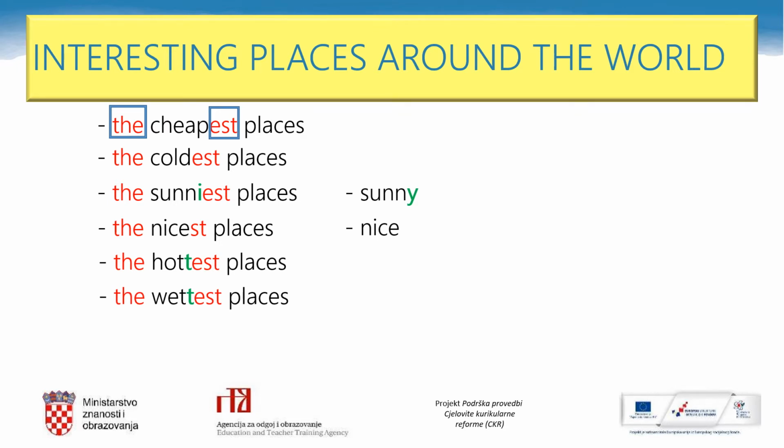If an adjective is short and if there is a letter a, e, i, o, u in the middle, we should double the last letter. Like the green letter t in the hottest places and the wettest places.